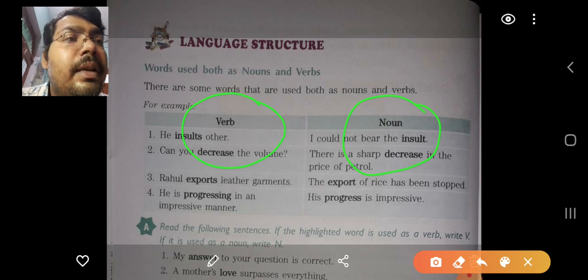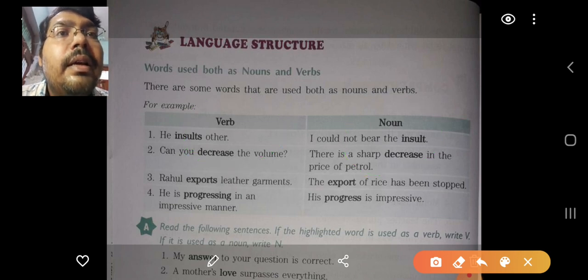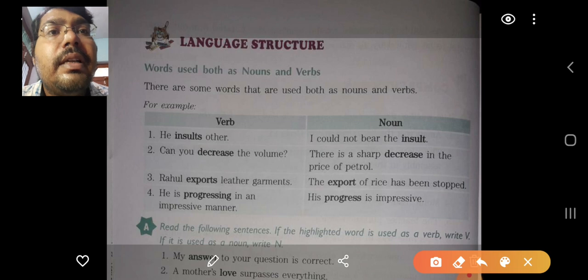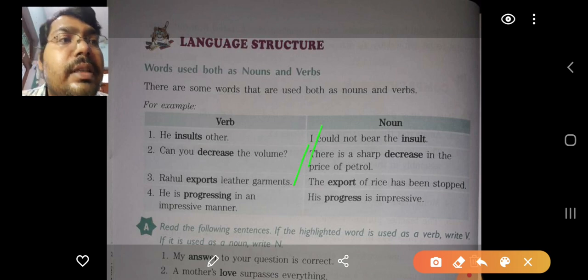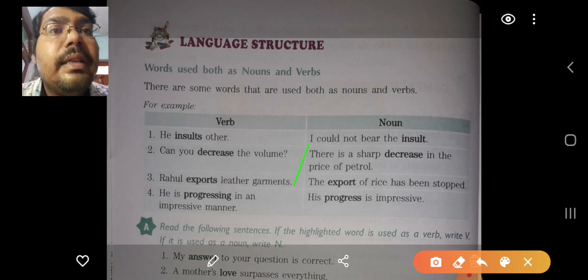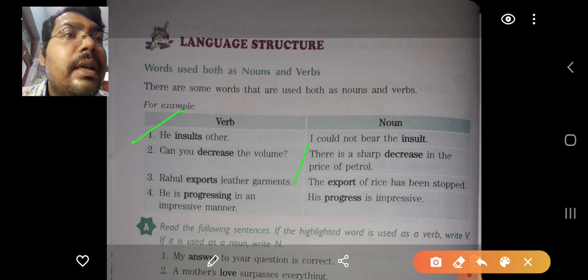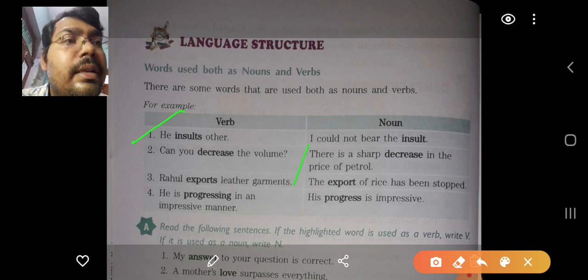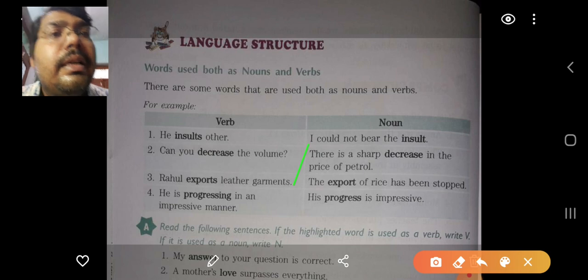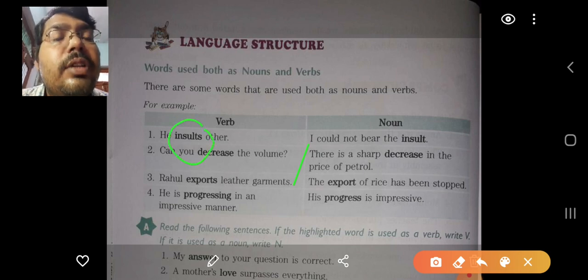For example, see these sentences. The first sentence: he insults others. And in the next sentence: I could not bear this insult. Now here the insult in the first sentence is used as a verb.